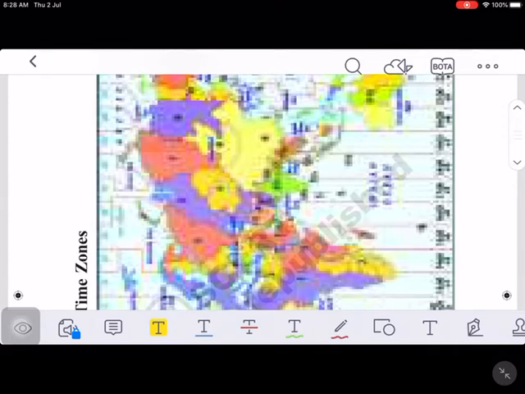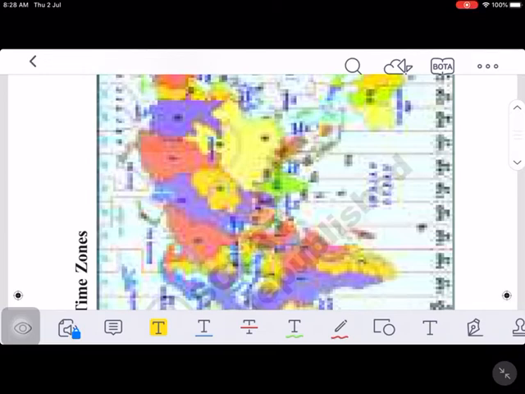Now, how to calculate time based on longitude? I will give you 2 examples, both east and west. First example is Sydney. Sydney is located at 151 degrees east longitude. If GMT is 12 noon, what will be the time in Sydney? That is the question.